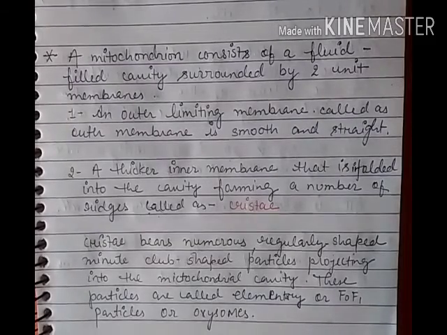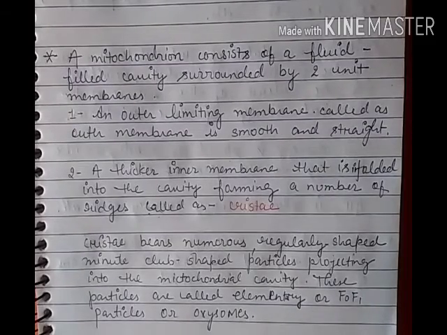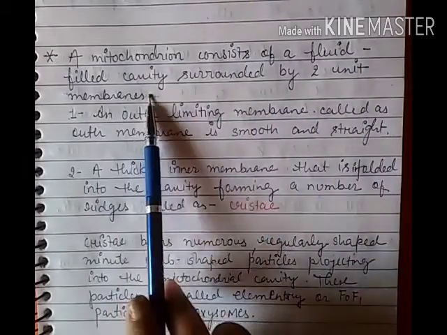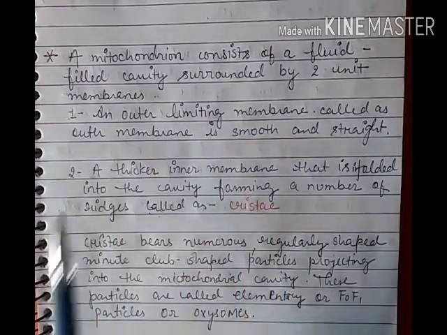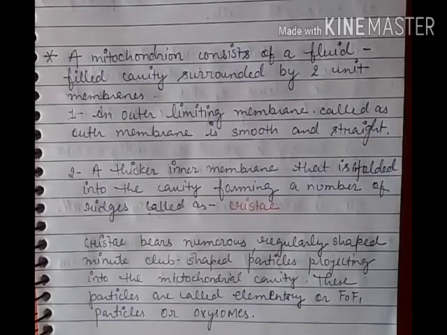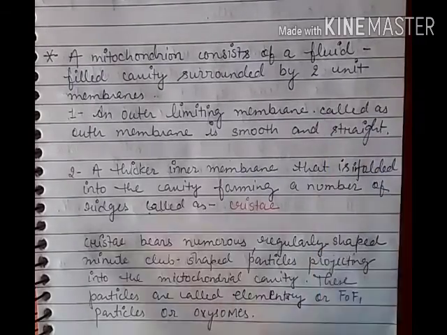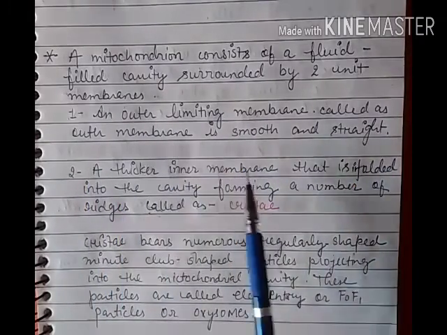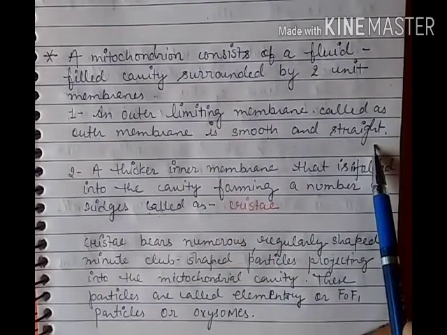Now you can summarize the structure of mitochondria like this. A mitochondrion consists of a fluid filled cavity surrounded by two unit membranes. An outer limiting membrane, called the outer membrane, is smooth and straight.